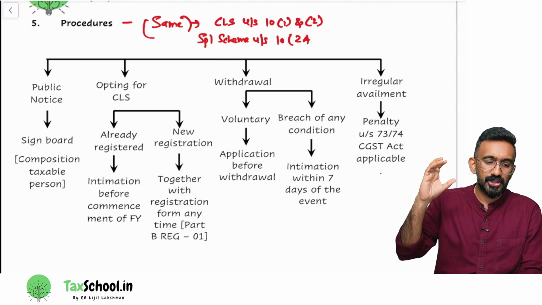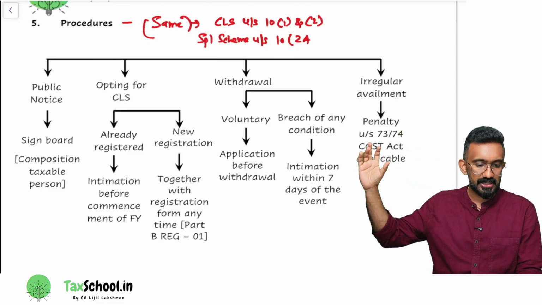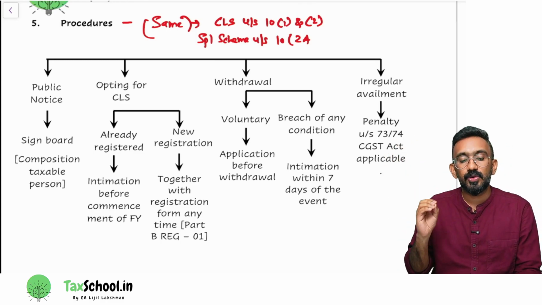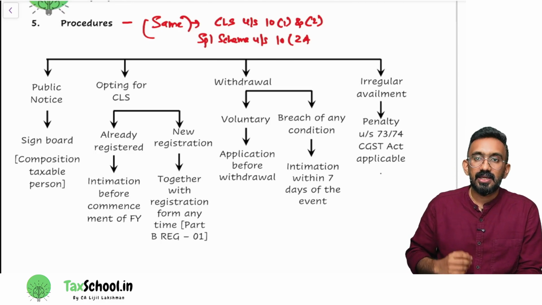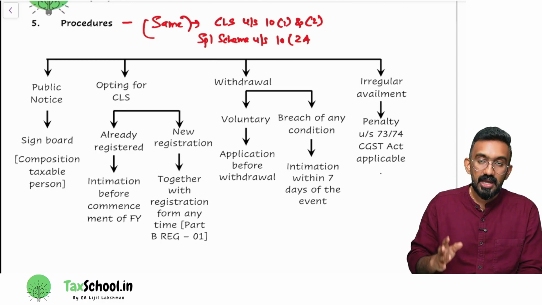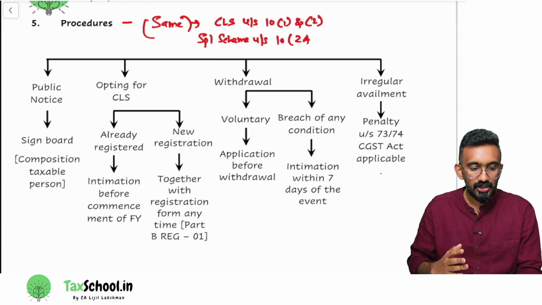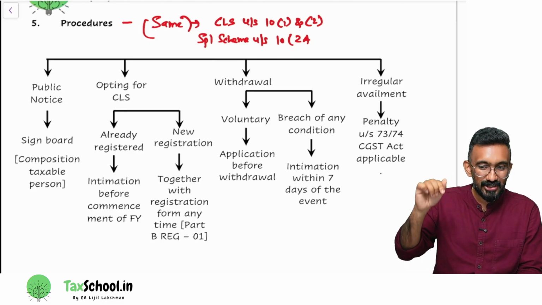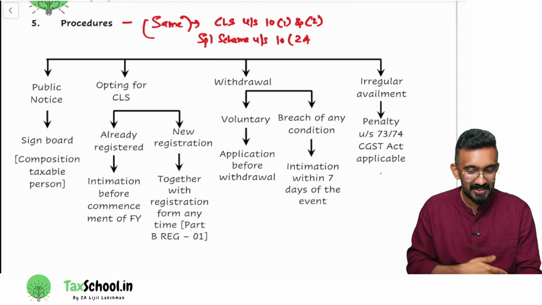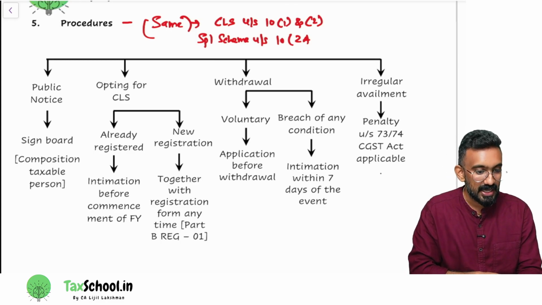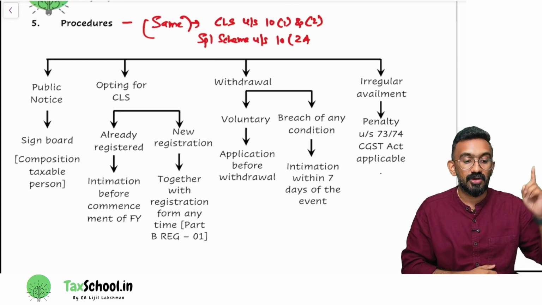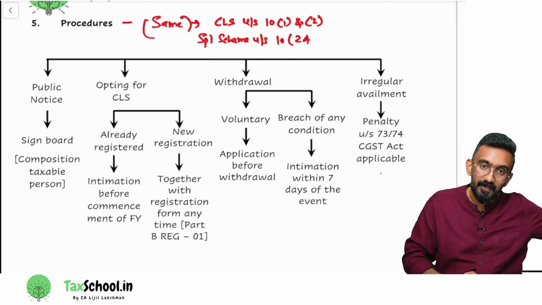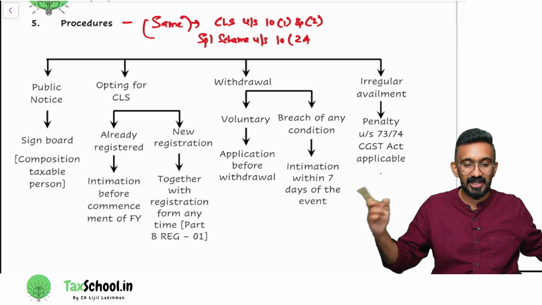Now let's look at other procedure. They said you have to put it on a signboard that you're a composition taxable person so people can identify. Second one, when can I opt for composition levy scheme? Can I opt in the middle of a year? No. If you're already a registered person, you have to opt before the start of the financial year, which means for financial year 25-26, we just started financial year 25-26 now. When should they have opted for this? They should have opted by 31st March 2025. So by March 31st if they had opted, they can go for the next year.